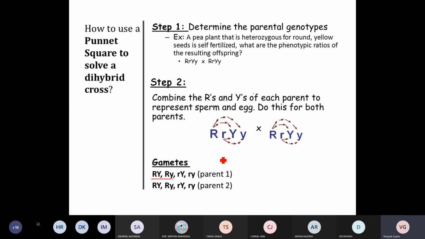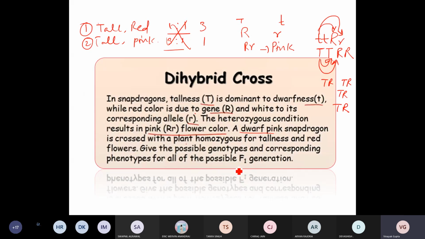So these are 2 gametes. Then small r with capital Y, 3rd gamete, and small r with small y, 4th gamete. Similarly here, then write down these gametes on the top and left hand side of the square, and then you can calculate the genotype and phenotype ratio.